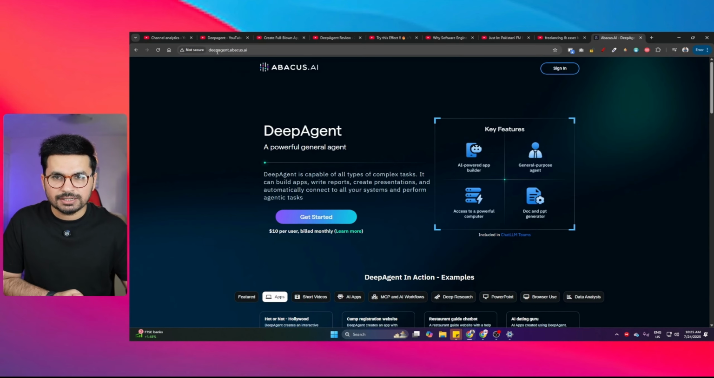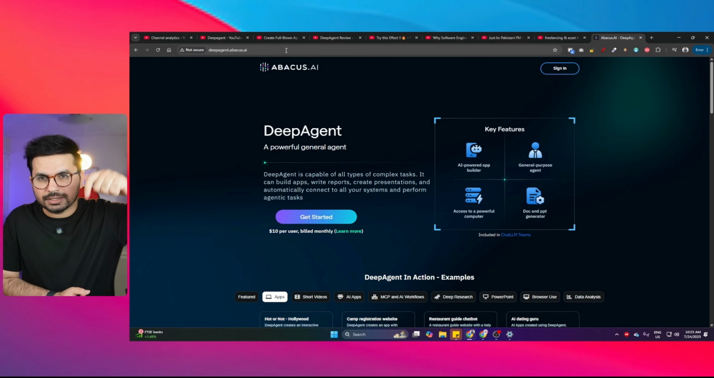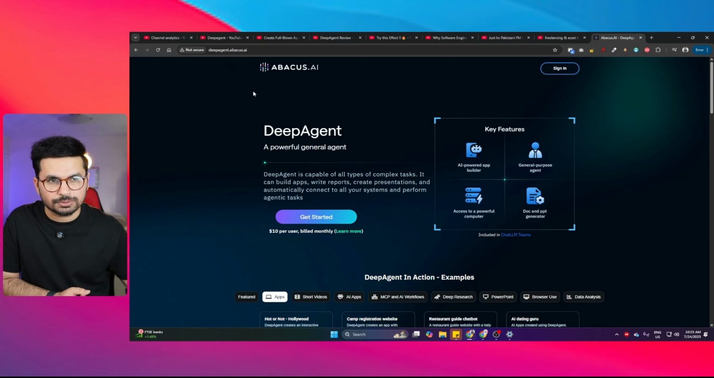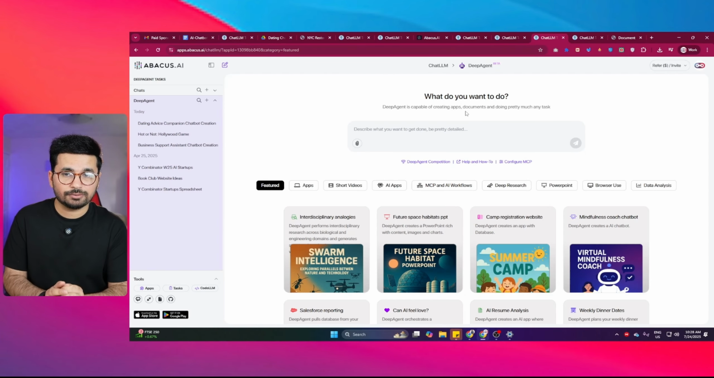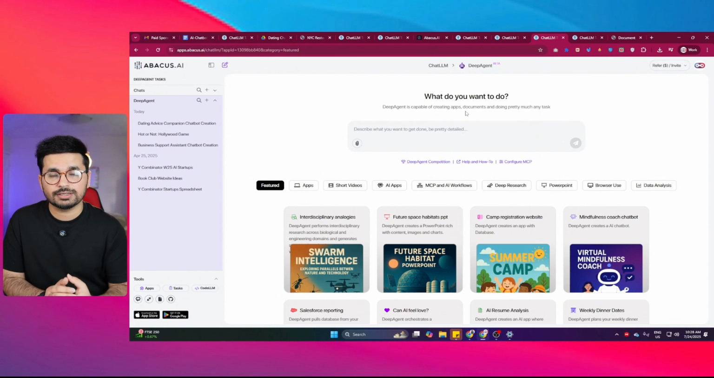To access DeepAgent, you can simply go to deepagent.abacus.ai, or you can simply click on the link in the description. I have provided a link to this tool in the description. Once you have signed up on DeepAgent, this is the interface that you'll see. From here, you can just give it a prompt and it will start developing the app for you.